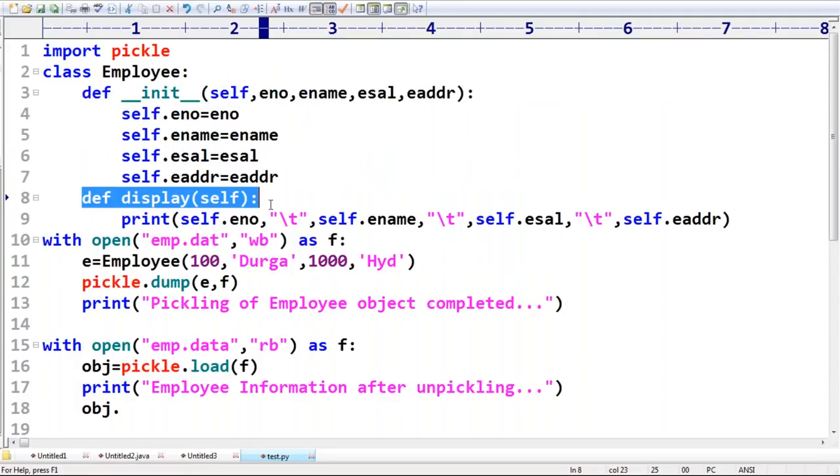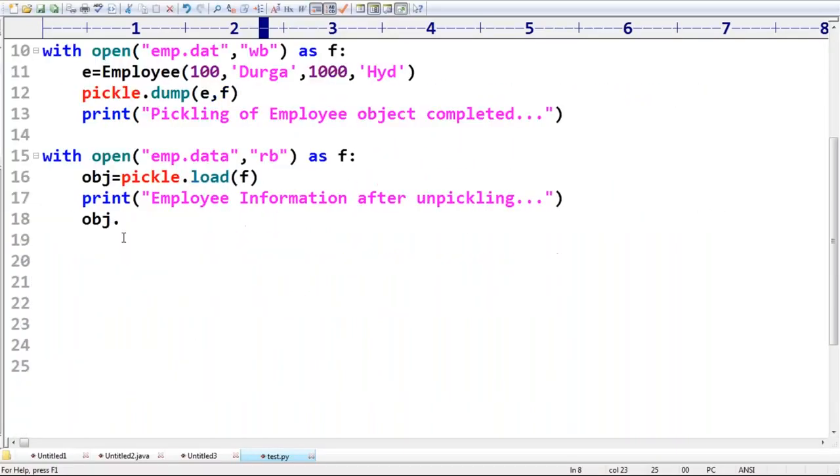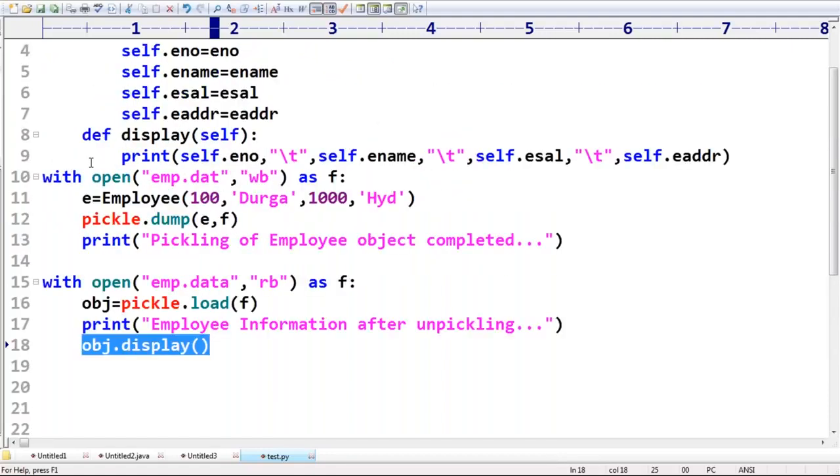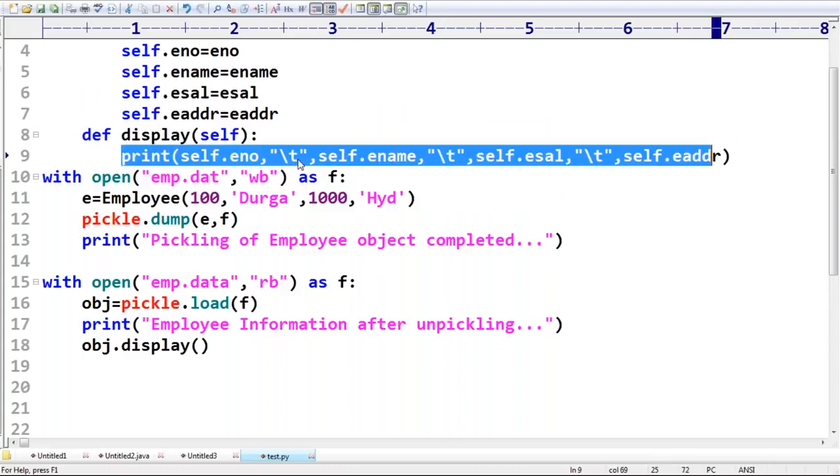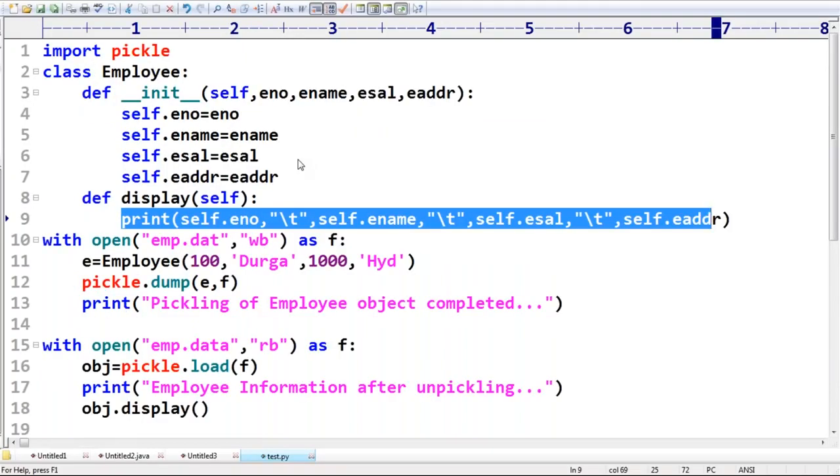What is that function? That function is nothing but the display function. Now you require to call obj.display(). So to print the employee information, I'm calling the display function. This display function is going to print the employee number, employee name, employee salary, and the employee address. Clear?